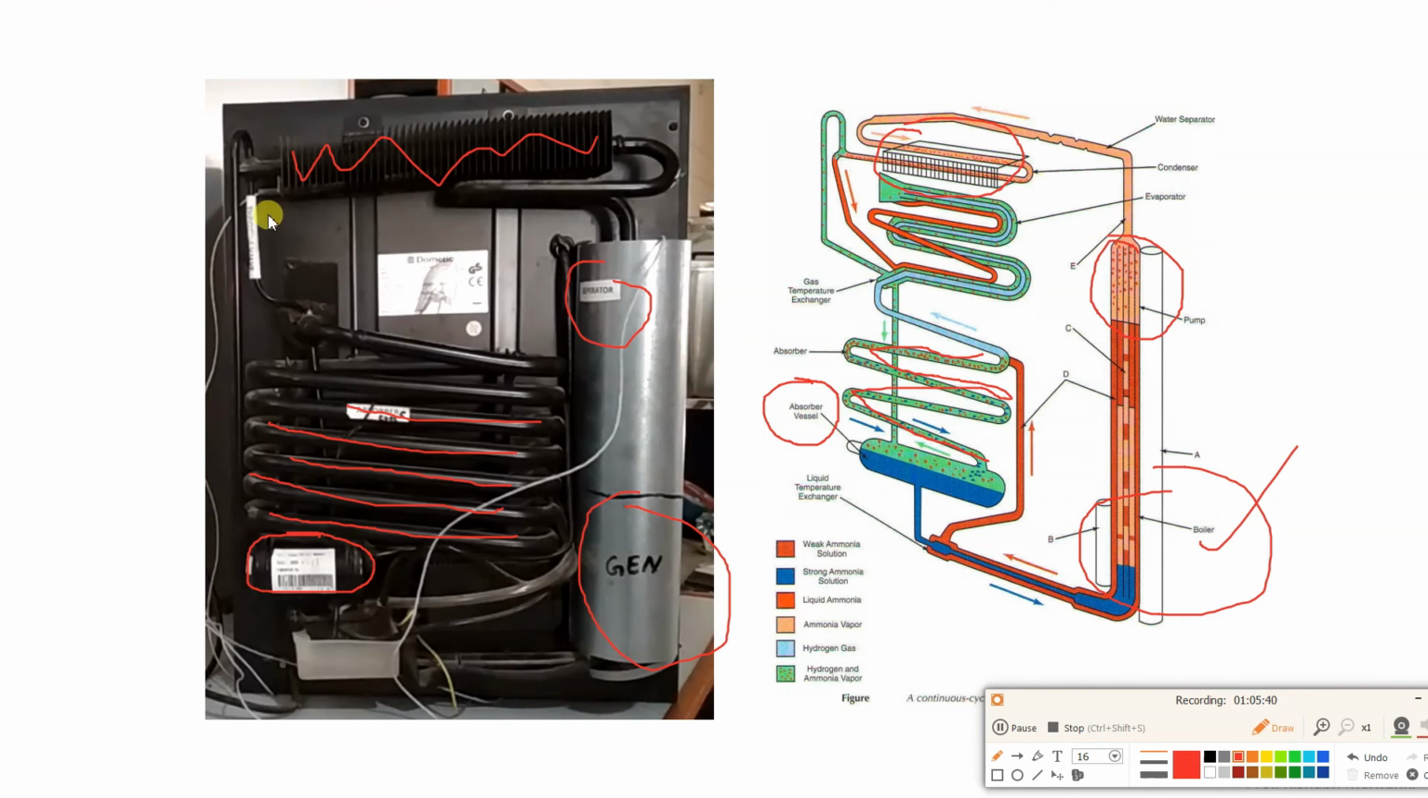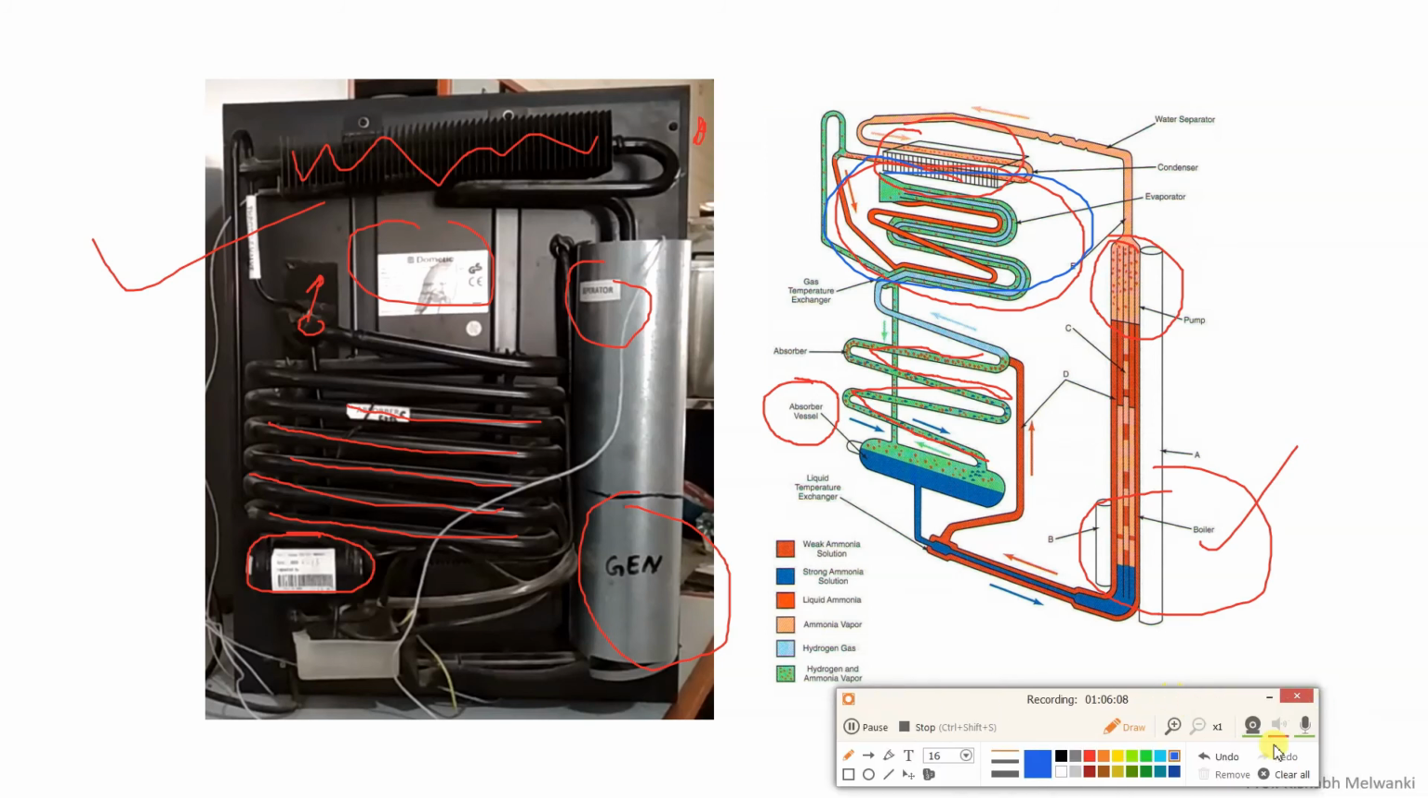The evaporator is not visible in the left-side diagram. It will be on the front side of the refrigerator; the left-hand diagram shows the back side of the refrigerator. Here you can see this tube goes inside, so on the back side there will be the evaporator. But in this diagram you can see the evaporator is present; this part is the evaporator. Now how this works, we will see that.